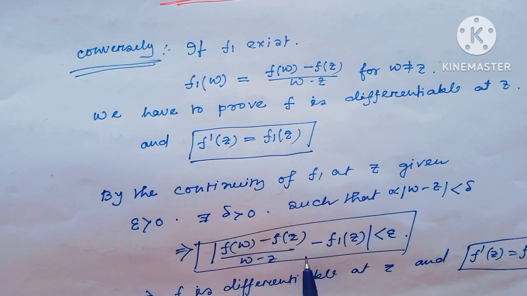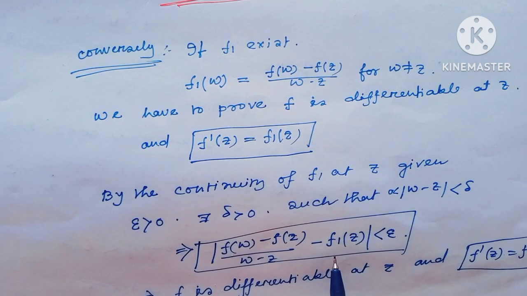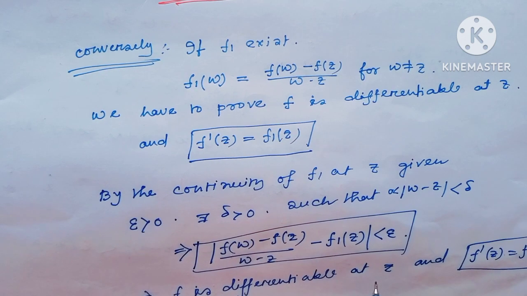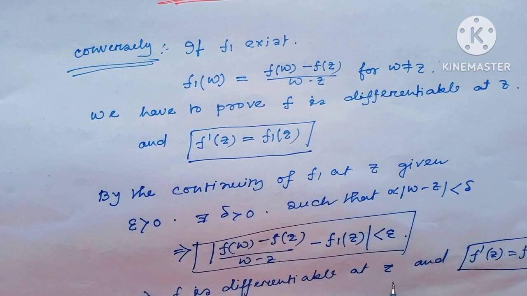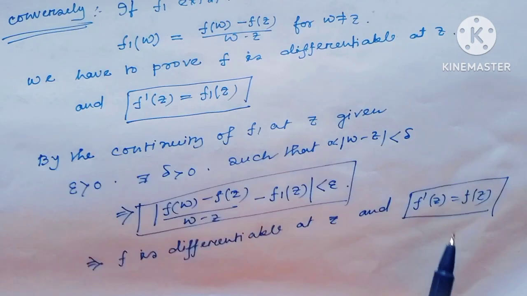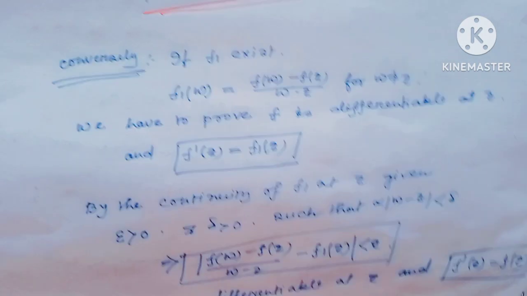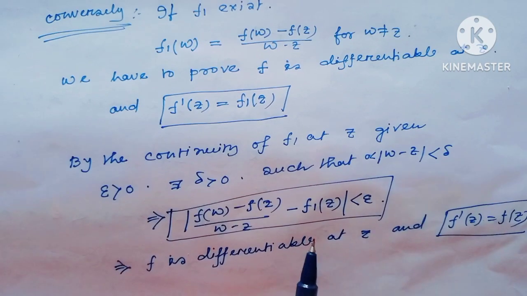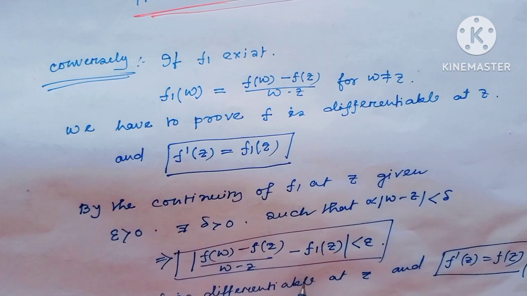From this we can tell f is differentiable at the point z and f prime z equals f1 of z. I hope all my viewers have understood all parts.